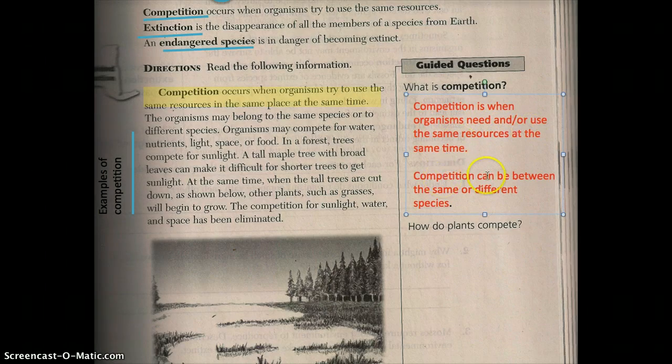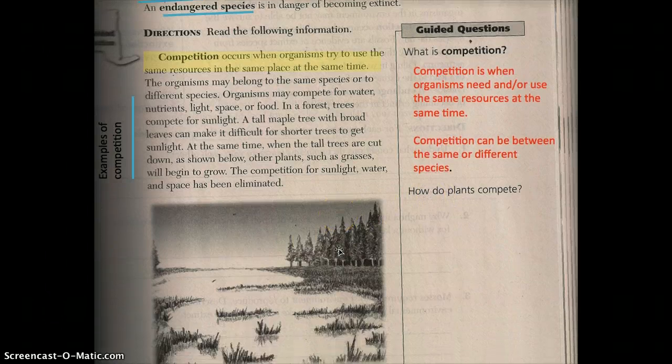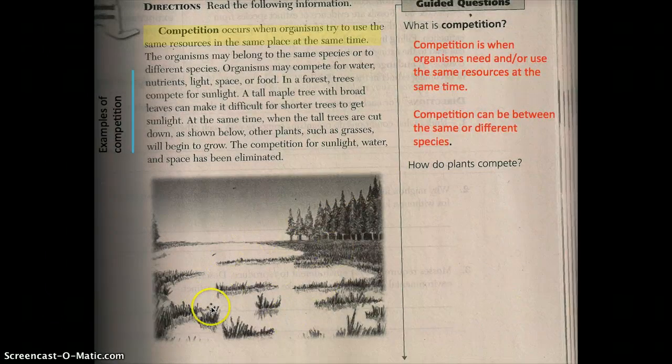Competition can be between the same species or different species. Remember, I got that from the examples of competition we read. Feel free, just a reminder, you can pause at any time if you need to. Next question, how do plants compete? Well, we talked about how they need sunlight and how these grasses are able to grow because these trees were cut down. But that's not the only thing they compete for. Plants compete for resources such as water, space, and sunlight.